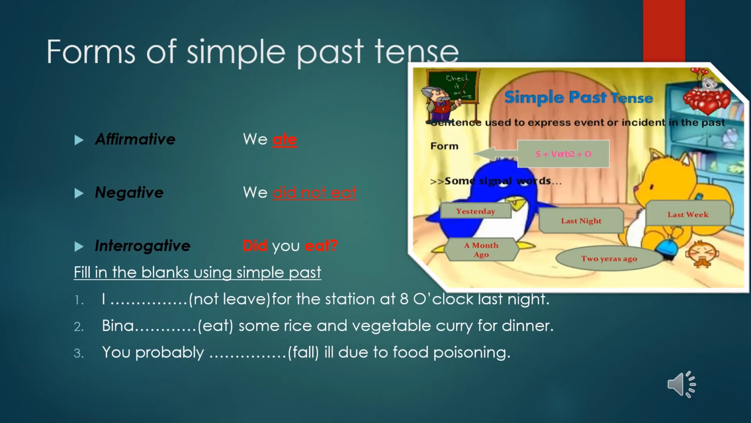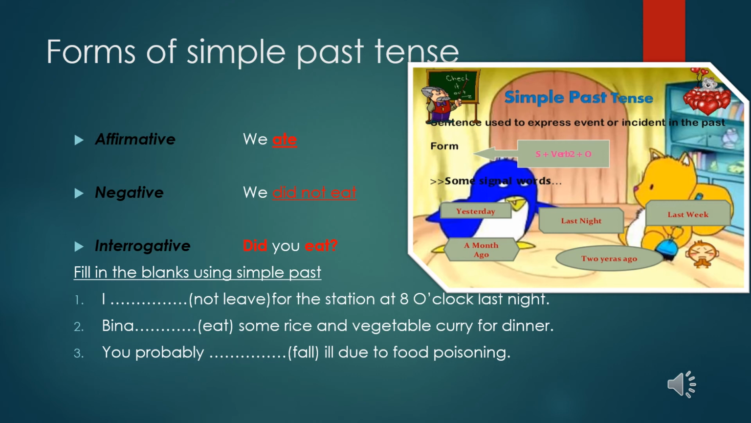Now, forms of simple past tense. As we have already discussed in present tense also, there are three kinds of statements we are discussing here: affirmative, negative and interrogative. So here, for example, we ate. Okay, so it will be subject, verb plus object pattern. We ate a mango or whatever it is.